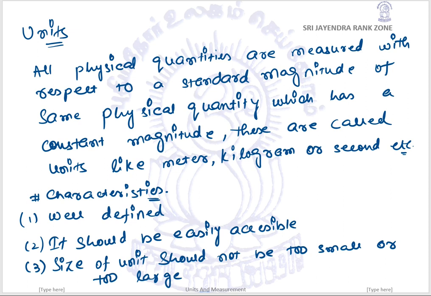If we want to measure a distance between two cities, we use kilometers. So the size of a unit should not be too small or too large. And one more thing, as we have already discussed, units should not change with respect to places, with respect to time, with respect to temperature. At all temperatures, at all pressures, at all times, their value would be the same.